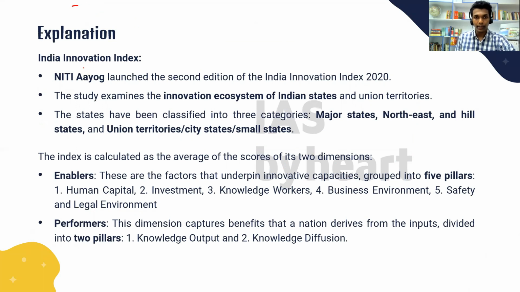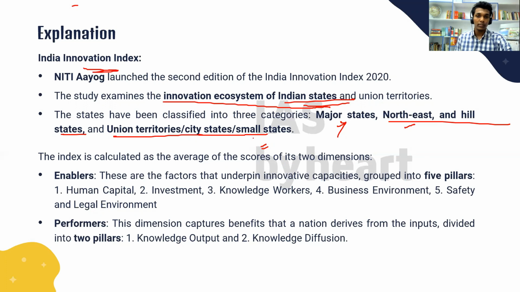Okay, India Innovation Index. This is to study the innovation ecosystem of Indian states, and by this we are promoting cooperative federalism. This is also an example of how cooperative and competitive federalism is being promoted. Here the states are categorized into 3 categories: major states, northeast and hill states, and union territories or small states. So these three categories are there, and in major states, we saw Karnataka was on top.